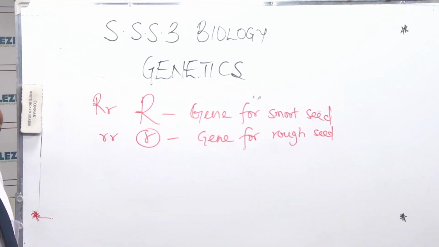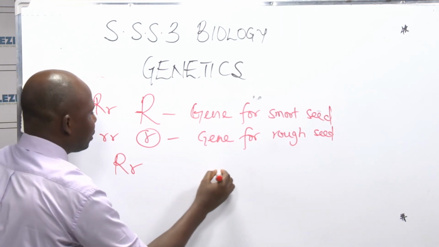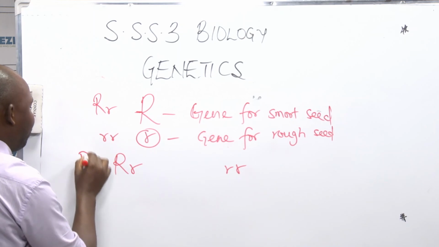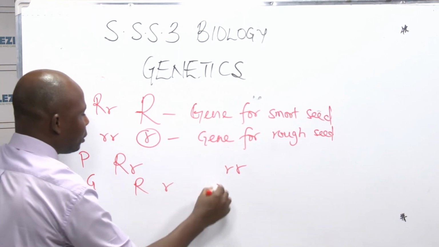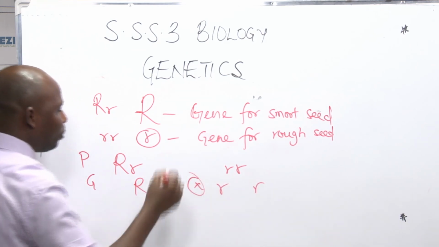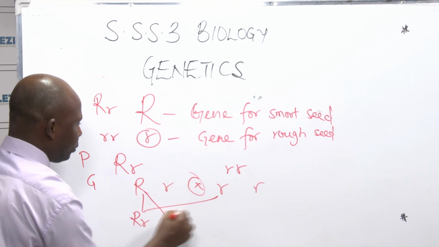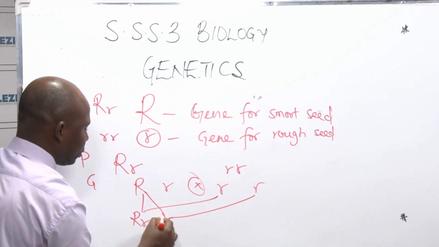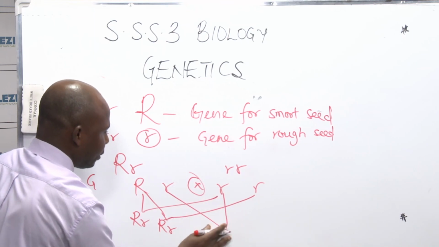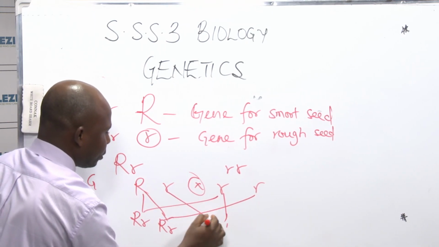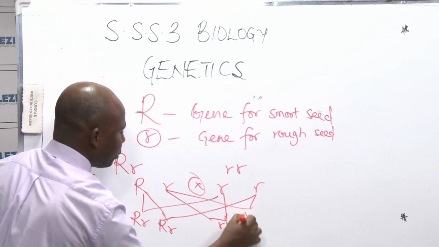So we are asked to find the offspring they will have. So all you need to do is you have this and you have this. So these are the parents. So you go to the gametes, you have this. Don't forget to put your sign. The question says we should find out. Then you pick the other one to this side. We have RR, then take it to this side.